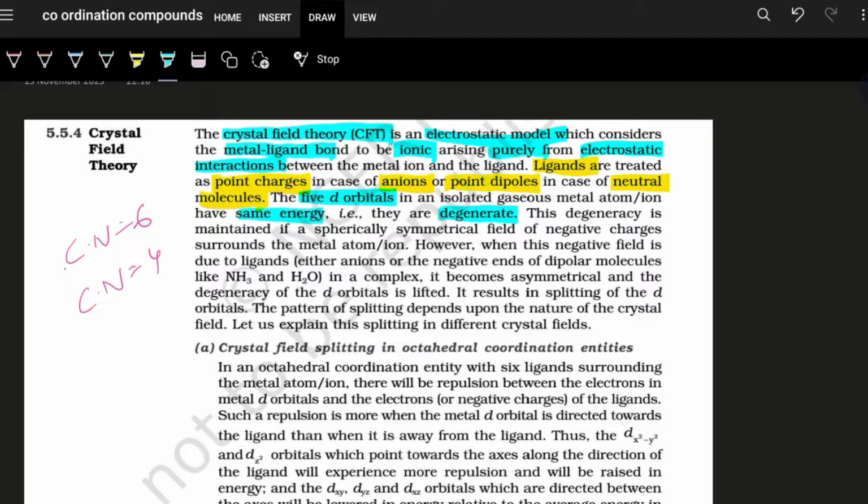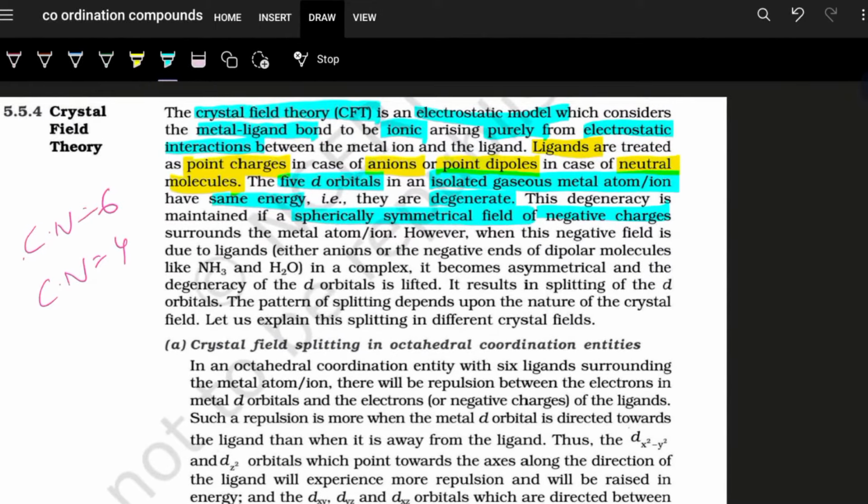So, the 5 degenerate orbitals of an isolated gaseous metal atom or ion generally have the same energy because they are degenerate, and this degeneracy is maintained because they are in a spherically symmetrical field of the negative charge around the metal atom or ion. When the ligand approaches in a complex, this degeneracy of the d orbitals is lost and the average energy of the d orbitals is raised.